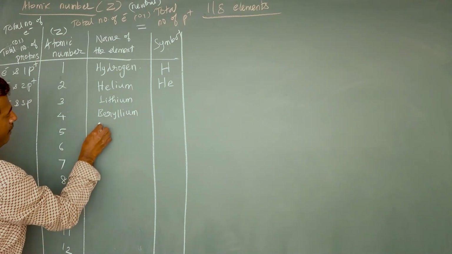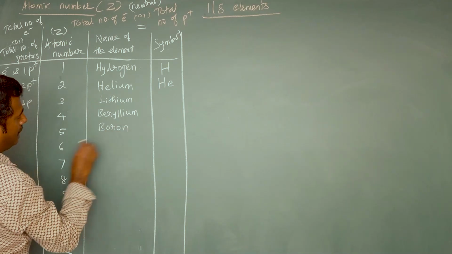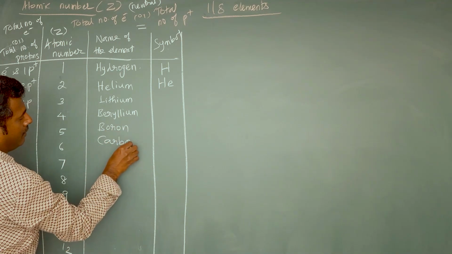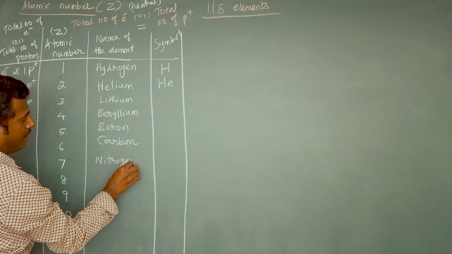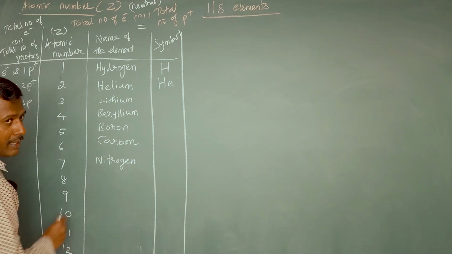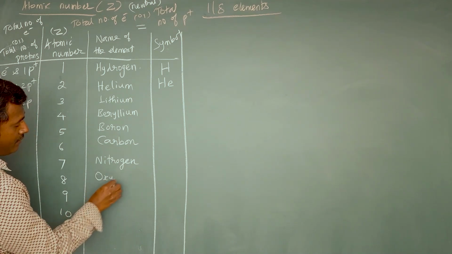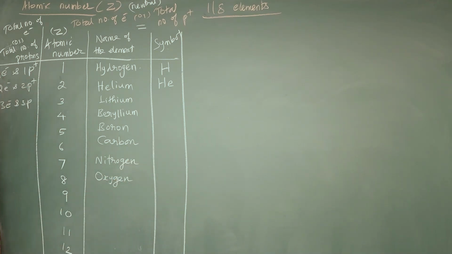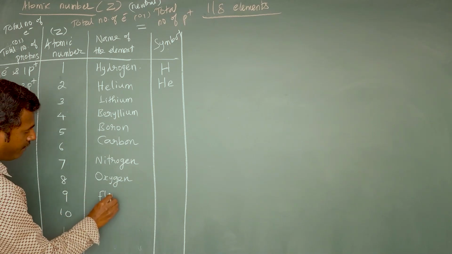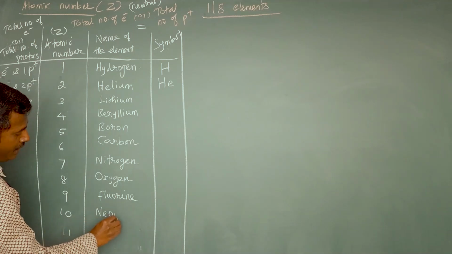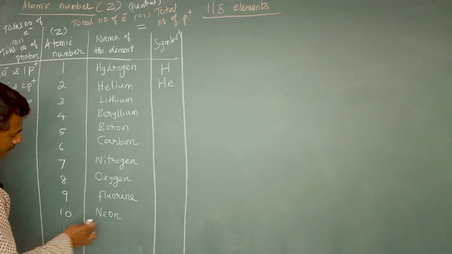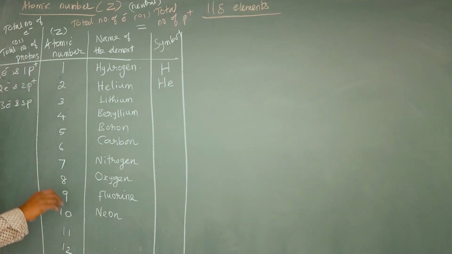Beryllium. Atomic number 5, boron. Atomic number 6, carbon. Atomic number 7, nitrogen. Atomic number 7 is what? Nitrogen. Atomic number 8, the very famous element, oxygen. Atomic number 9, fluorine. Atomic number 10, neon. Neon's atomic number is 10. What does it mean? Neon has 10 electrons and 10 protons actually.